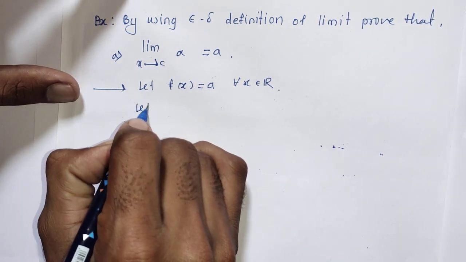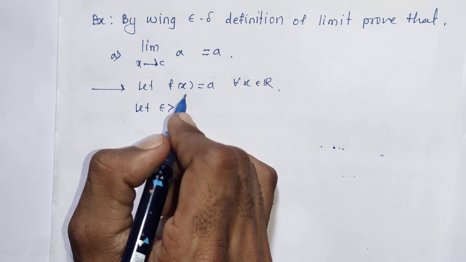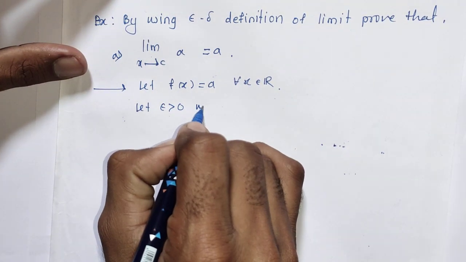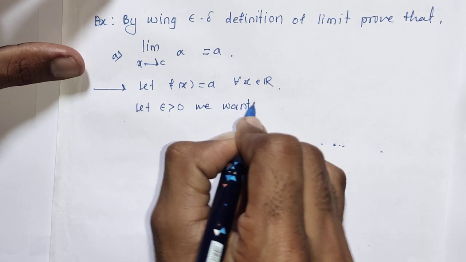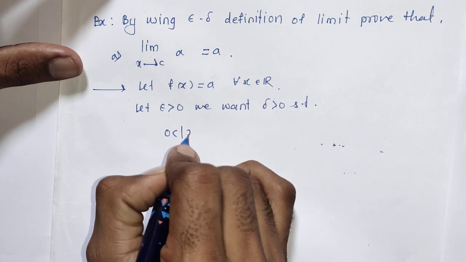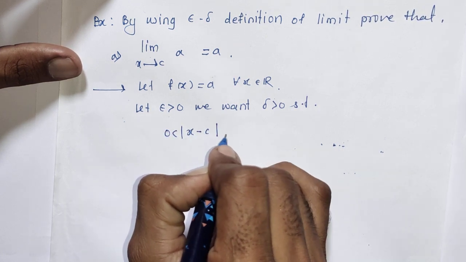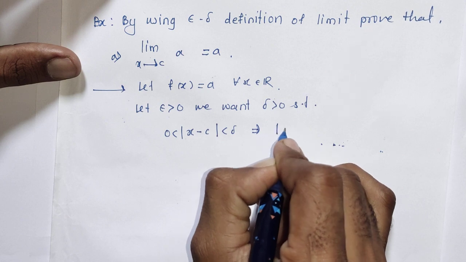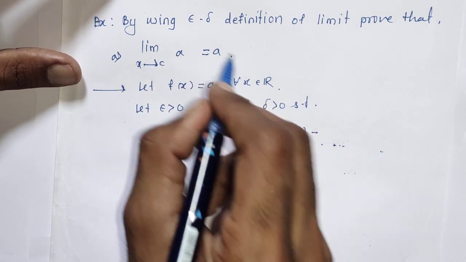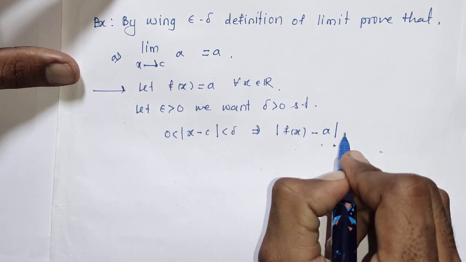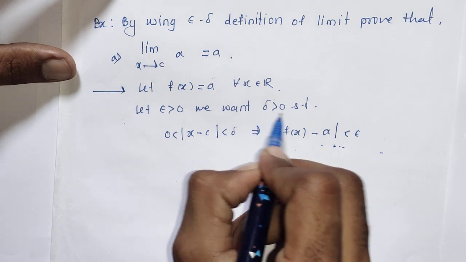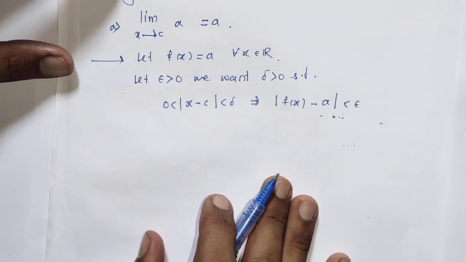So for every epsilon positive we have to find delta positive such that 0 less than mod x minus c less than delta must imply mod of f of x minus the limit is less than epsilon. Here the limit is a, so mod f of x minus a will be less than epsilon. So for given epsilon positive we need delta positive which satisfies this inequality.